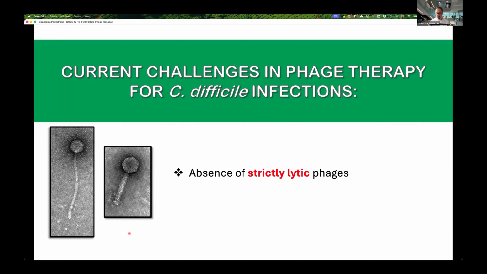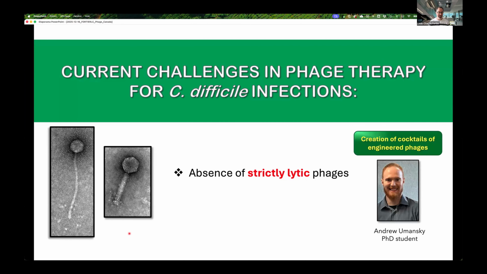One way to get around this problem is to genetically engineer phages to make them strictly lytic. I will not go into detail on that today. This is a project that Andrew Umansky, a PhD student in my lab, is working on. He's currently working on the creation of cocktails of strictly lytic phages and engineered phages. So stay tuned. There's a manuscript in preparation and we should submit soon for publication.